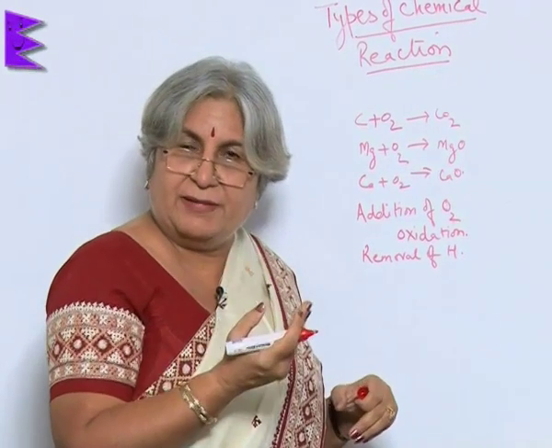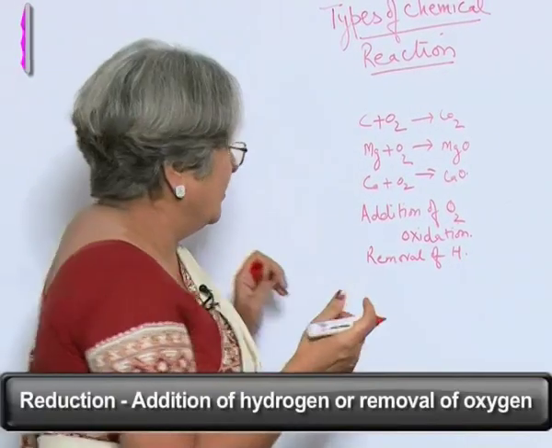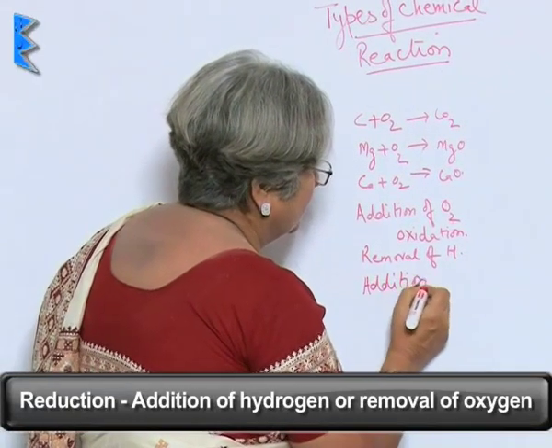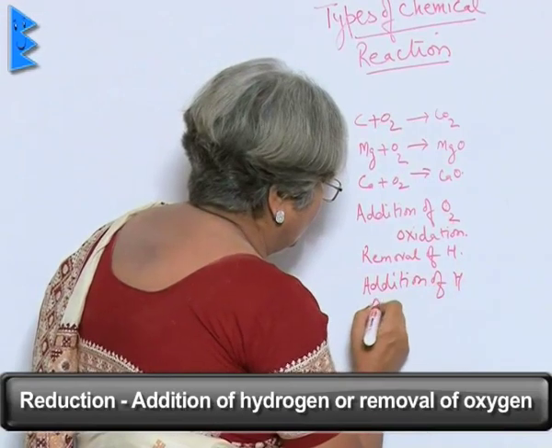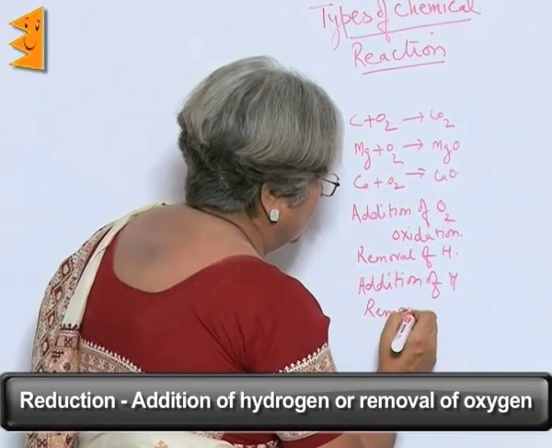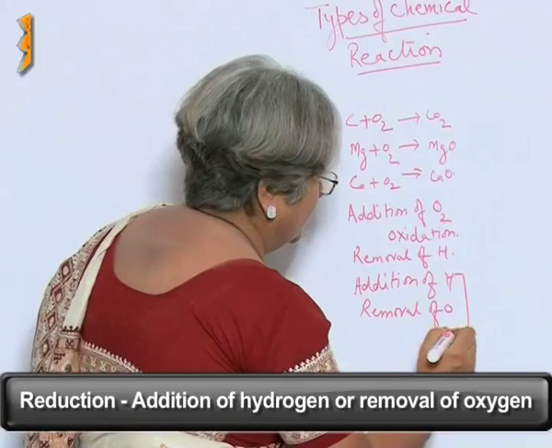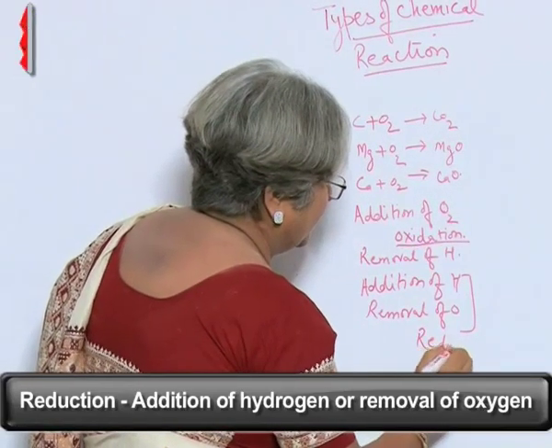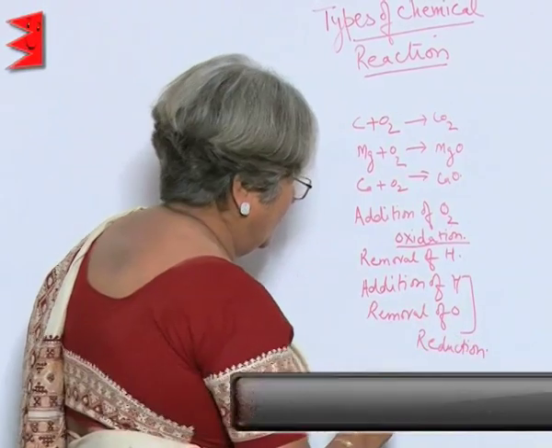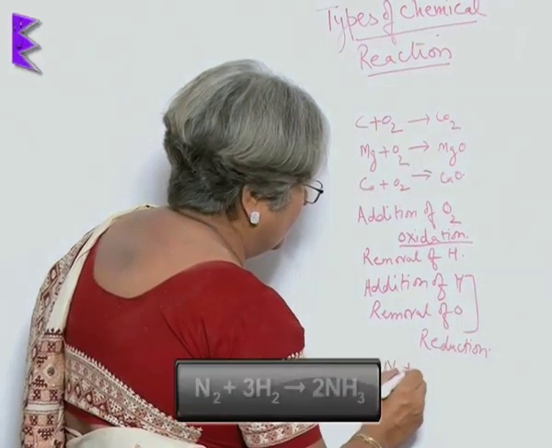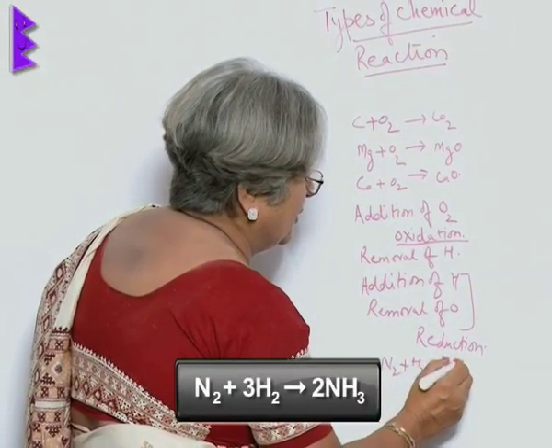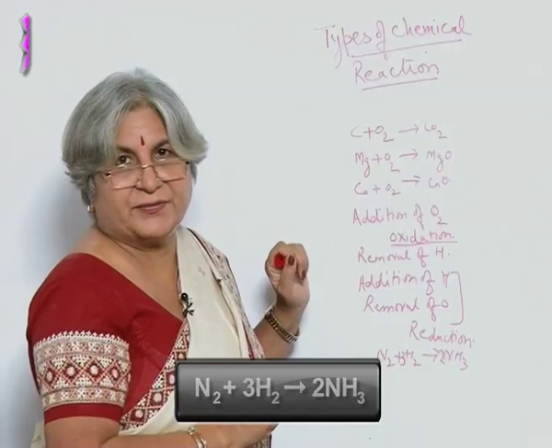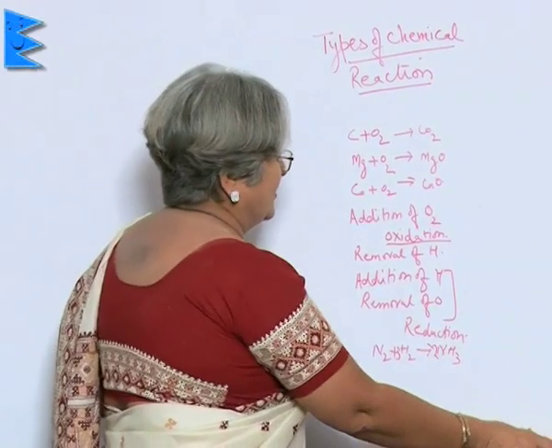There is another complementary reaction, reduction. Reduction is addition of hydrogen or removal of oxygen. This is reduction. For example, N2 plus H2 is equal to ammonia. This is reduction. Now, another aspect.